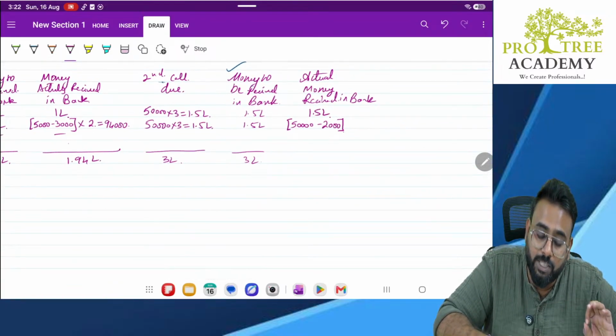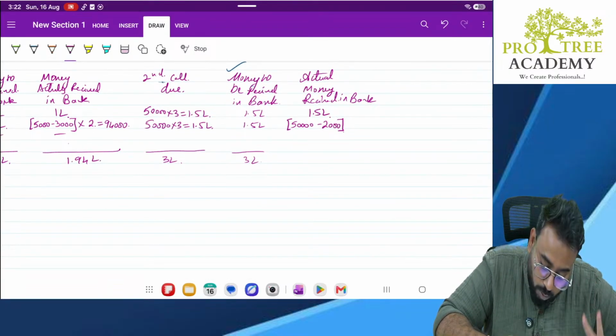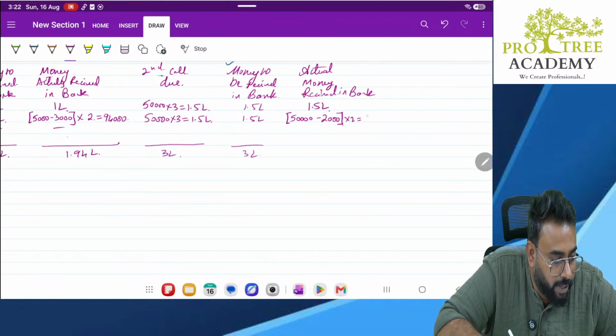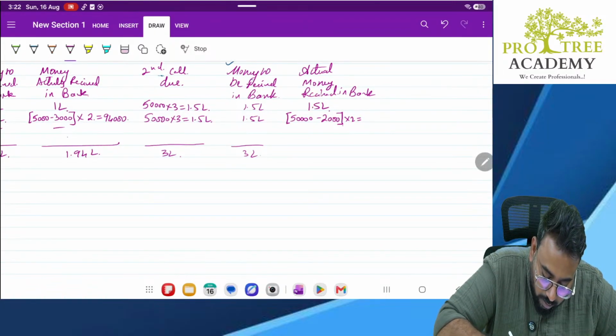So, for how many shares have we not received the money in the bank? For 2,000 shares, we have not received the money in the bank. How much is that? Not 2, 3. Sorry.